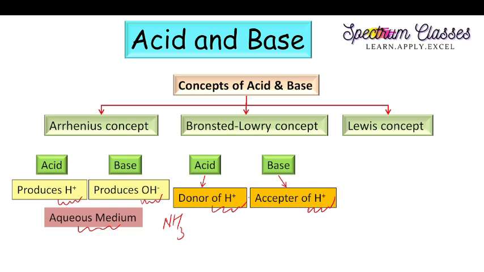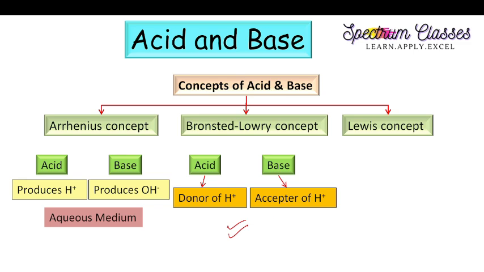According to the Bronsted-Lowry concept, NH3 does not have OH minus ions, but it can readily accept H plus ions and form NH4 plus. Therefore, it behaves like a base. So this theory explains the acidic and basic nature of species that do not have OH minus ions. Secondly, and more importantly, it is not restricted to the aqueous medium. Therefore, this is the more widely accepted concept.